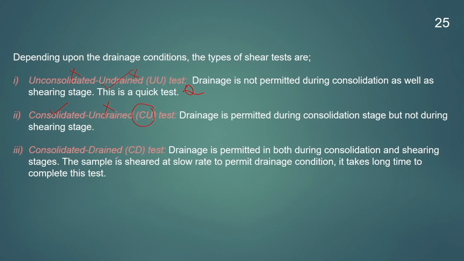Next comes the consolidated drain test. In this test, the drainage will be permitted both during the consolidation stage as well as during the shearing stage. Since the sample is drained in the shearing stage, the sample will be sheared at a low rate to permit the drainage condition, and therefore this test takes a lot of time to complete, and hence it will be a slow test or S test. So, based on the drainage condition during the shearing and consolidation stage, the test can be either a UU test, a CU test, or a CD test.